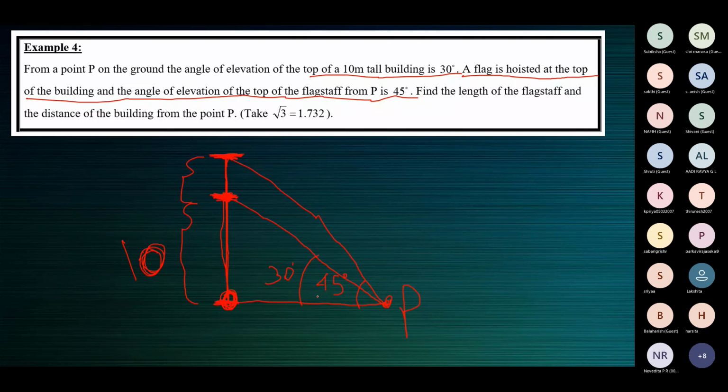Now you know the angle between the line of sight and the horizontal is the angle of elevation. So given this, you need to find the length of the flagstaff because we know only the building's height. We do not know the length of the flagstaff. So we have to find the length of the flagstaff and also the distance between the building and the point P.